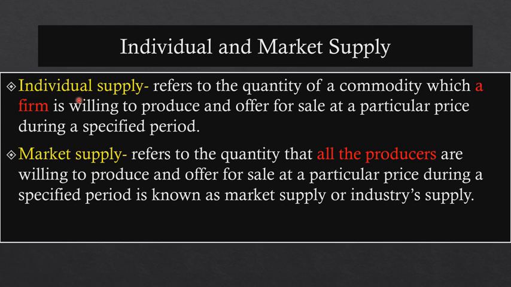Okay, so for individual supply, we know that it is one individual firm of a homogeneous commodity. We are talking about toothpaste, so we've taken Colgate: what amount it is offering in the market at a price during a period of time. And when we say market supply, that means all the producers of toothpaste and what quantity of goods they are offering in the market at what price during a particular period of time. So you've understood what is individual and market supply. Individual is one individual firm and market supply is all the producers of that particular good.